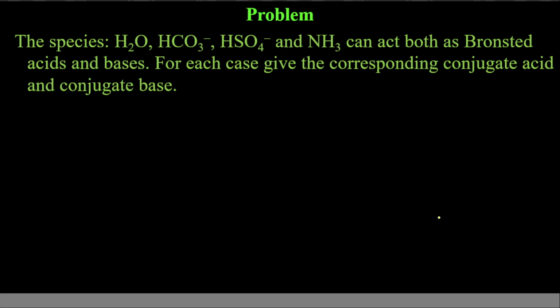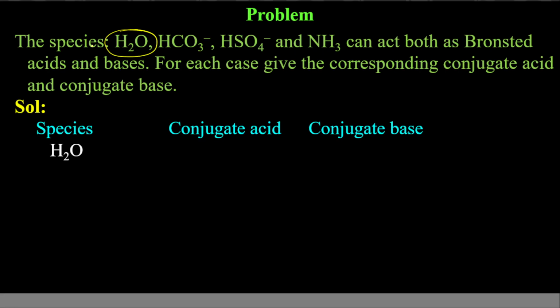Next question. Given a species that can act both as Bronsted acid as well as base, you need to give the Bronsted base and Bronsted acid of each. It means H2O can donate proton, can accept proton. Depending on that, it will be treated as Bronsted base or Bronsted acid. So if it donates proton, it will be treated as acid. If it accepts proton, it will be treated as base.